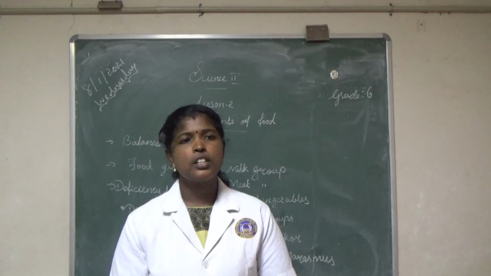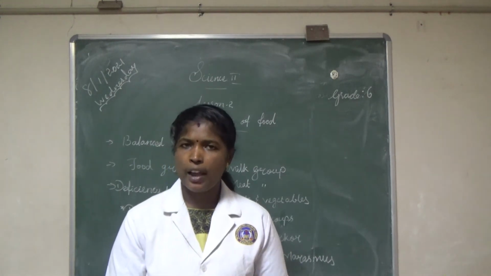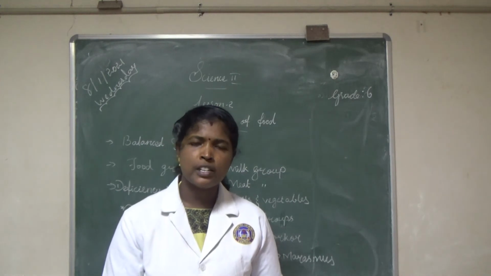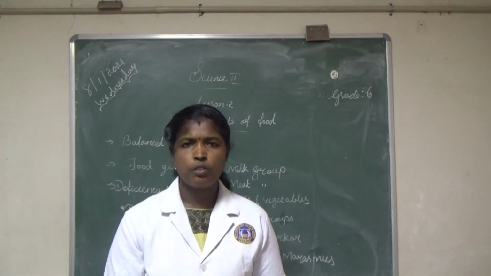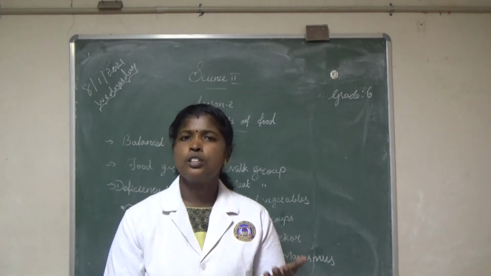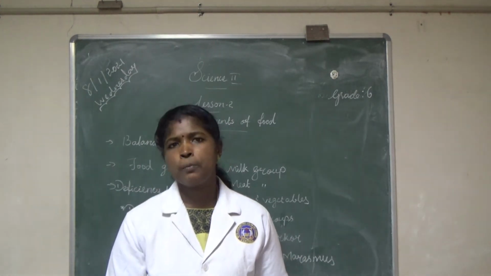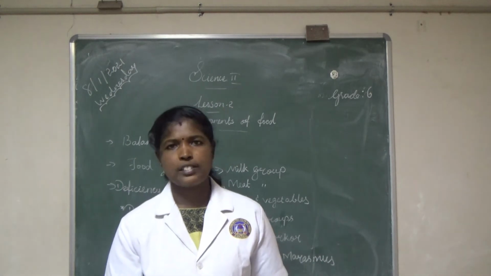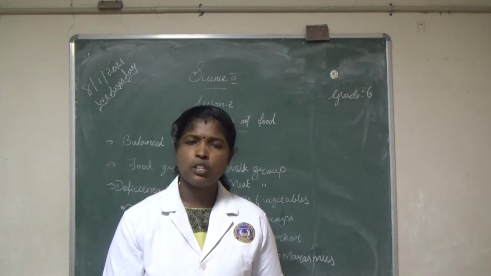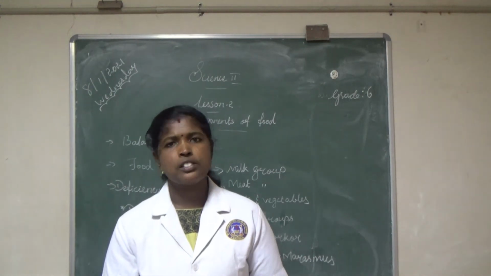What are the types of nutrients? Carbohydrates, fats, proteins, vitamins, minerals, roughage and water. From there we already know which nutrients provide energy to our body: carbohydrates and fats. What are the types of fats? 2 types of fats are there. What are they? Saturated and unsaturated fats.